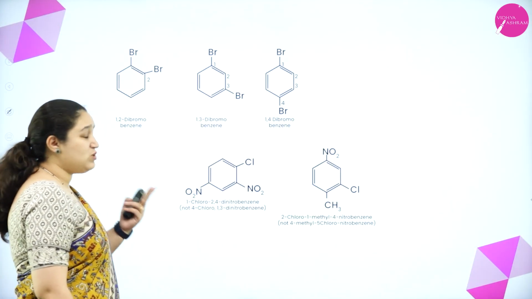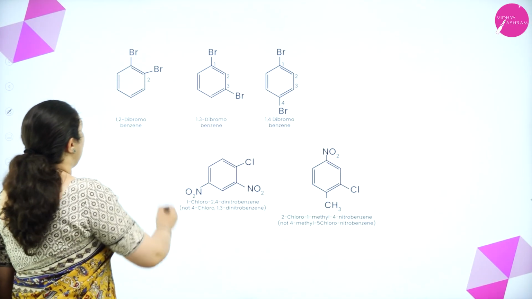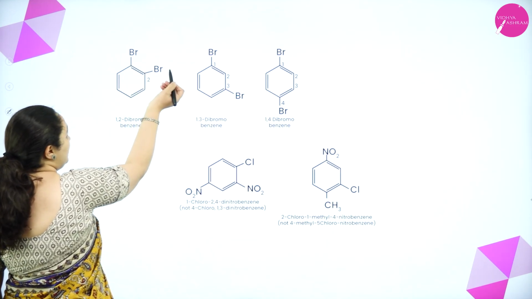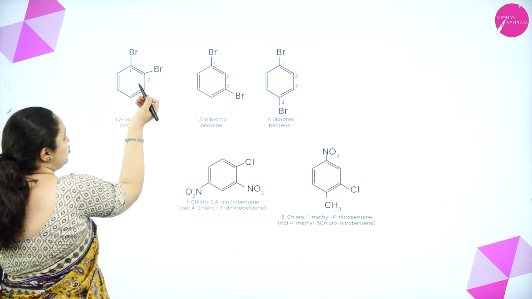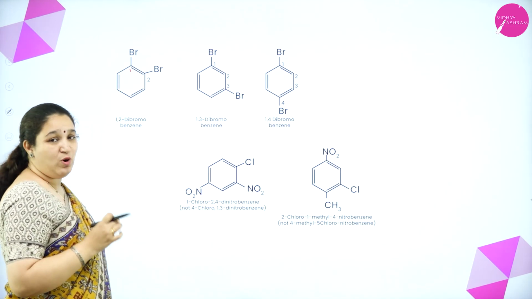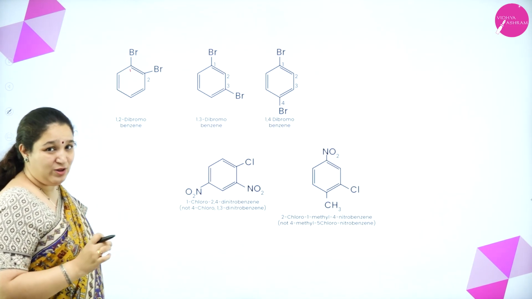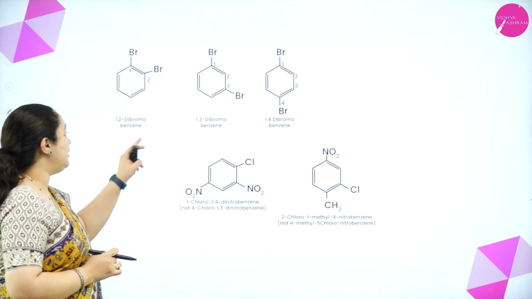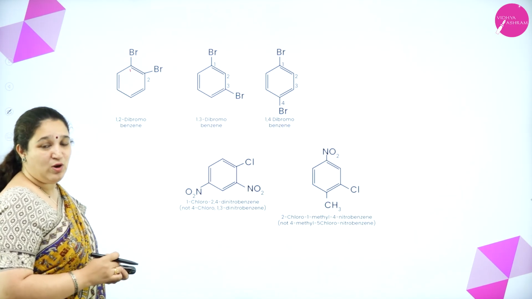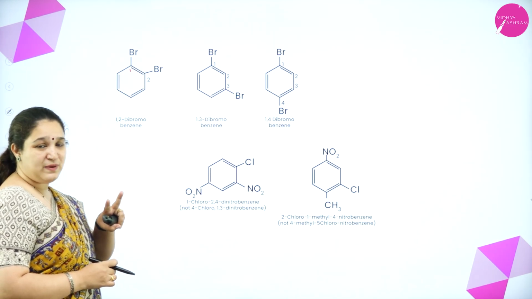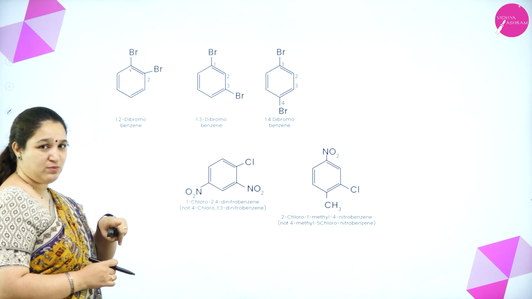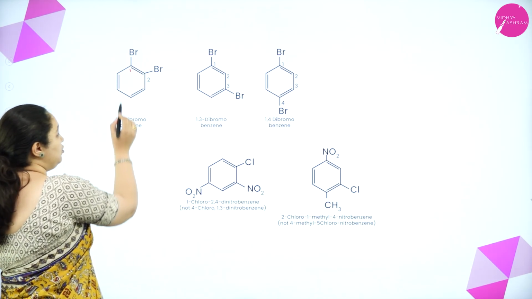Here, when there are two substituents, how to name them? See, I have 1 and 2. Both are bromine. So this is 1, this is 2 position. So the name of the compound according to IUPAC will be 1,2-dibromobenzene, because two bromine atoms are present in the first position and the second position.